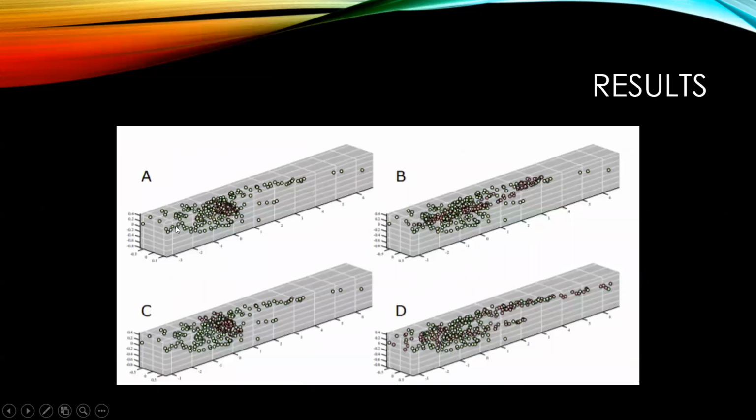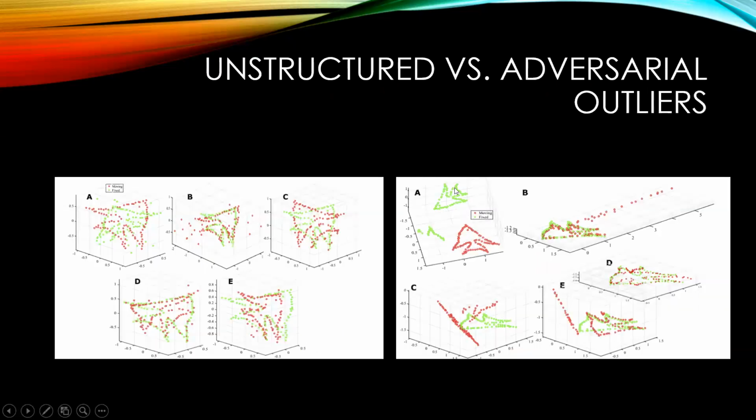So these are the results of different algorithms. On A, I'm showing the unregistered point clouds in red and green. B and C correspond to CPD and ICP, and D is our algorithm. And as you can see, our algorithm is better able to recover the true beta star.